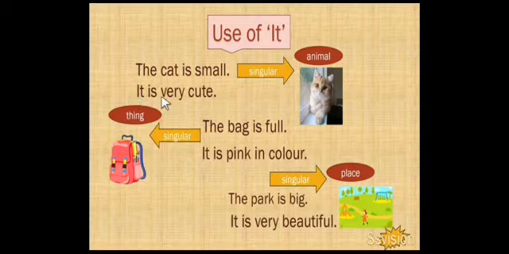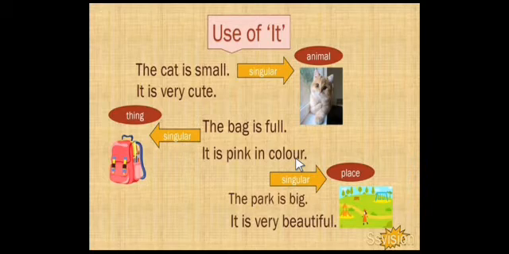So then it becomes it is very cute. Then the bag is a thing. The bag is full. So here the bag we replace with it. Then it becomes it is pink in color.